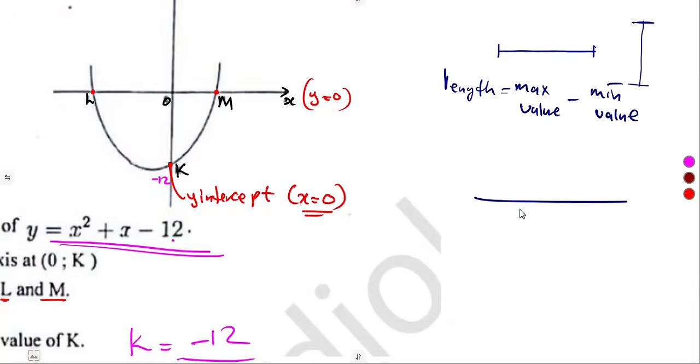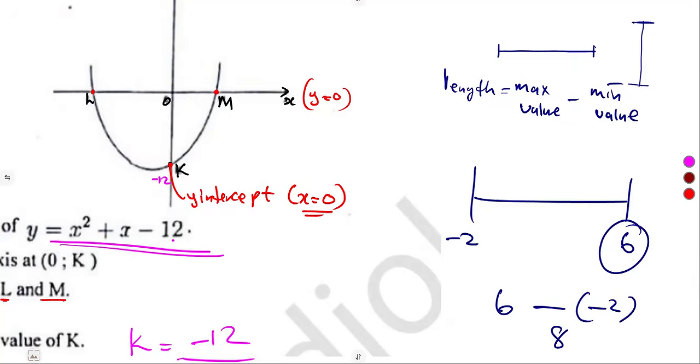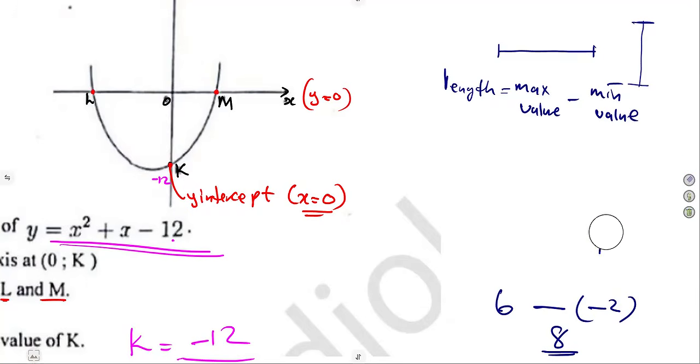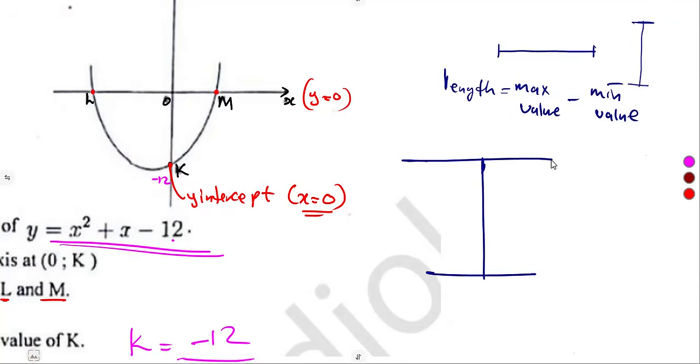Just identify which one is the maximum. If it is -2 up to 6, the maximum is 6 minus my minimum, which is -2. That gives me exactly the length between the 2 points. You won't have a problem that way. But like I said, it is only for the horizontal and the vertical lines. If whatever that you're formulating is giving you a vertical line, use this information. If it is giving you a horizontal line like this, use this information.